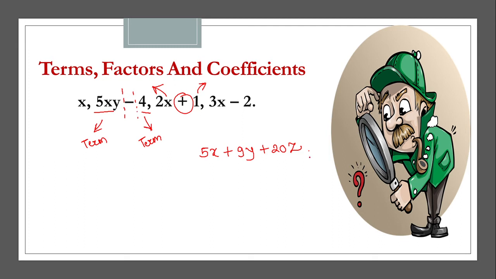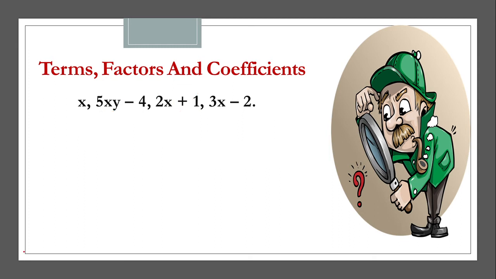How many terms are we able to see here? 5x will be one term, 9y will be one more term, and 20z will be another term. So wherever there is a sign, the sign is separating two different terms. If I ask you how many terms are present here, we have three terms: 5x, 9y and 20z.